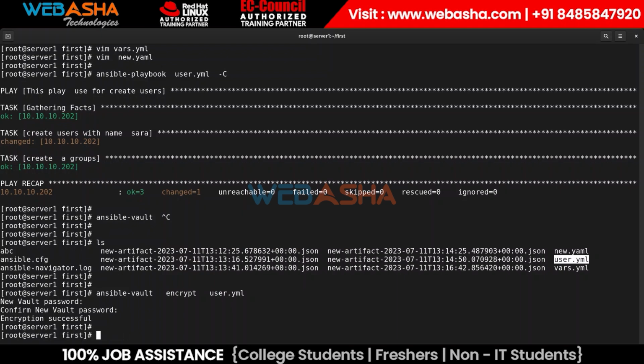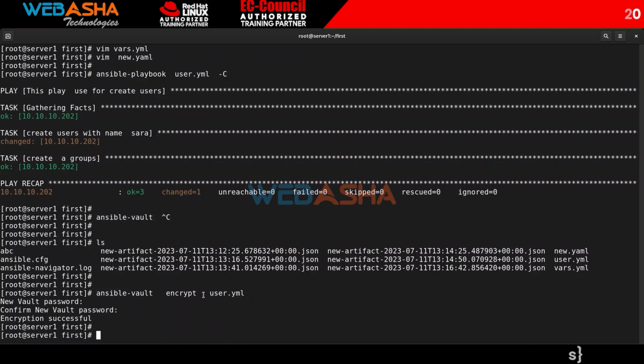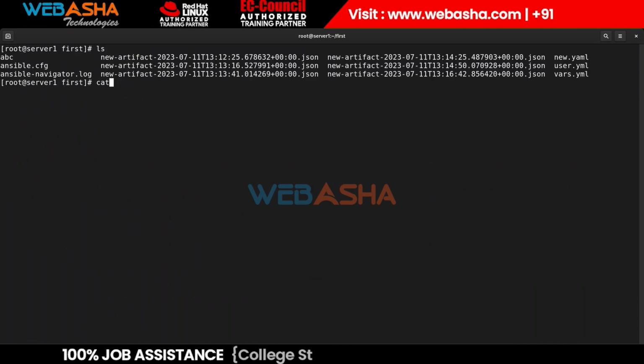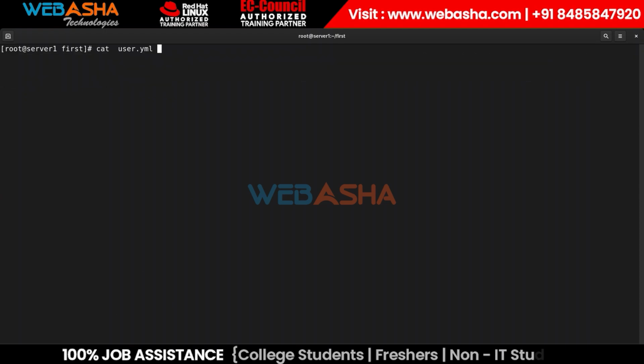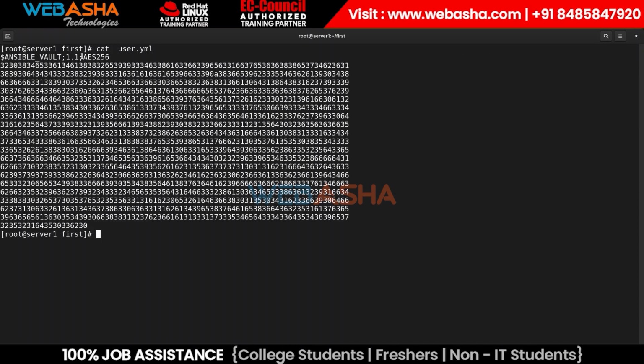In the interview they ask what algorithm it uses to encrypt the data. So it uses AES-256. Clear with that? Now if you notice, we applied the password to this particular file. If anyone else tries to read this file, they can't read it. All the data is encrypted. Even if you try to edit this file, you get the same thing. And if you want to run it, you get error messages like that. You can't do that. Why? Because this file is encrypted and you cannot run it in the same way.